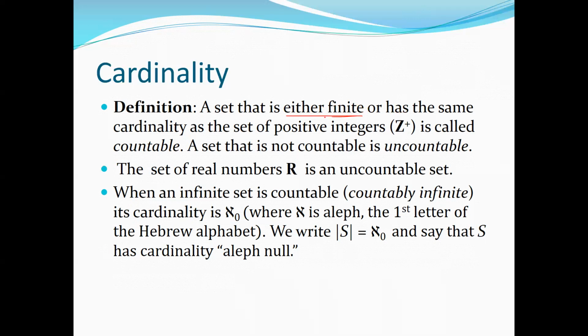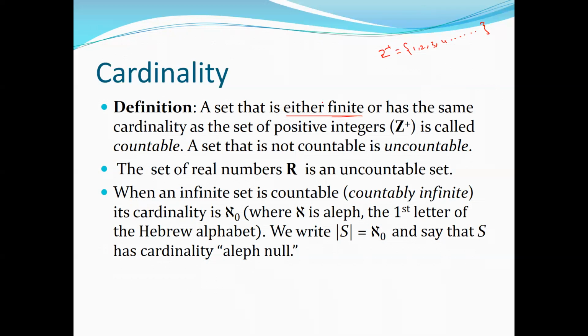If a set has the same cardinality as the set of positive integers, we already know what the set of positive integers is: Z plus, that is 1, 2, 3, 4, and so on, up to infinity.